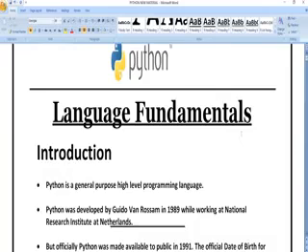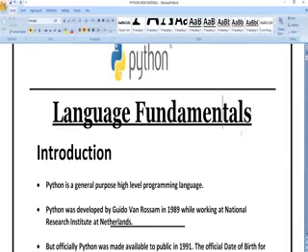Generally, Python was developed by Guido van Rossum in the year 1989. Whenever you write a C program or Java program, there is an extension to save the program. In the same way, Python also has one extension to save the file, like filename.py. Py stands for Python.